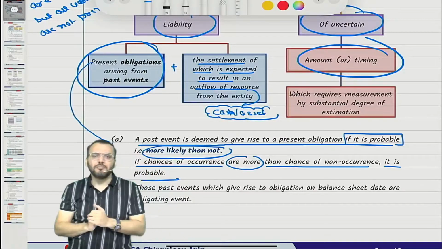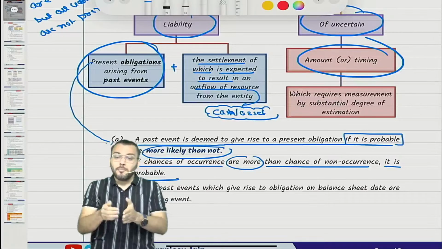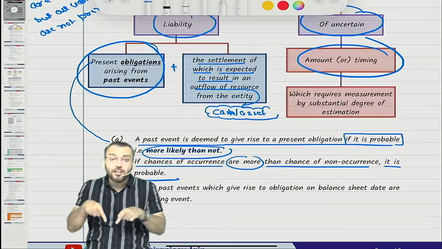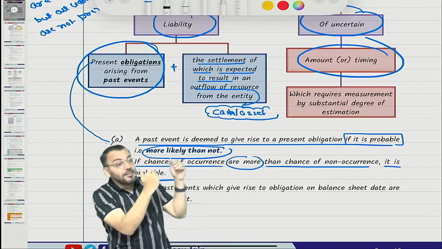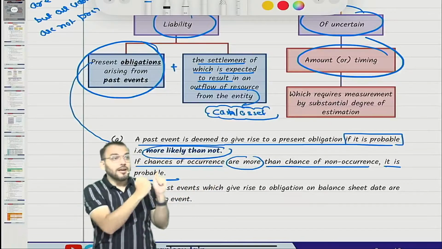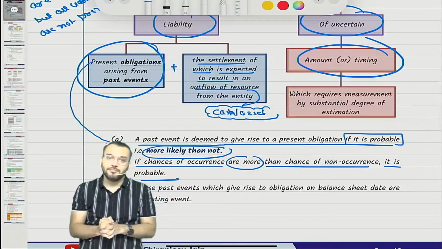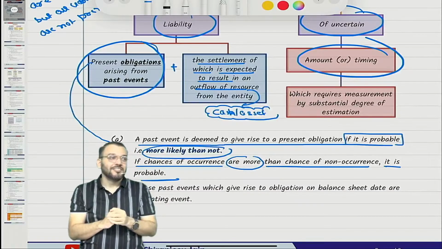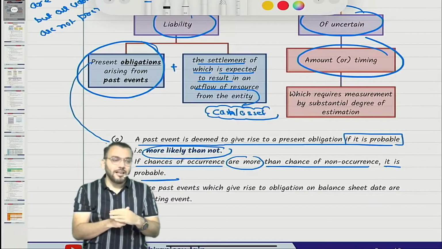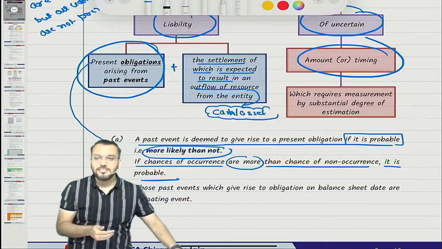I'll just give some examples. You tell me whether it is a liability or equity, based on CA Final understanding. Now you know the meaning, so apply it. Whatever you have done in CA Inter, ignore it. Completely ignore it. I'm just giving some examples.